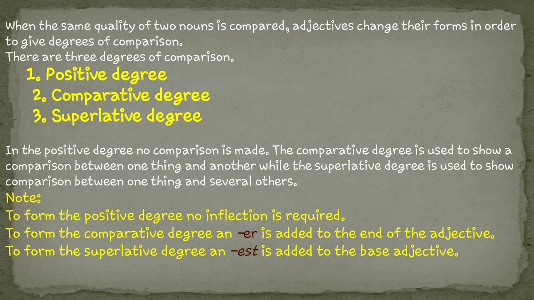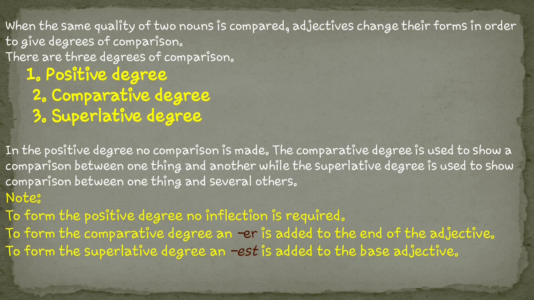So adjective will be very helpful here. When the same quality of two nouns is compared, adjectives change their form in order to give degree of comparison. So here adjectives will change. They will be changed in their form to show the comparison between two things. When the adjectives are not changing, they will be in the positive form.